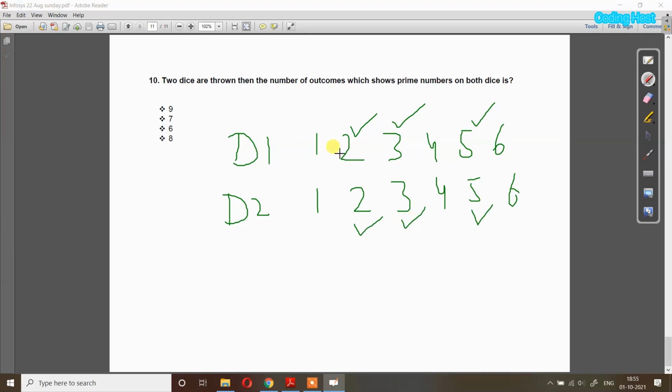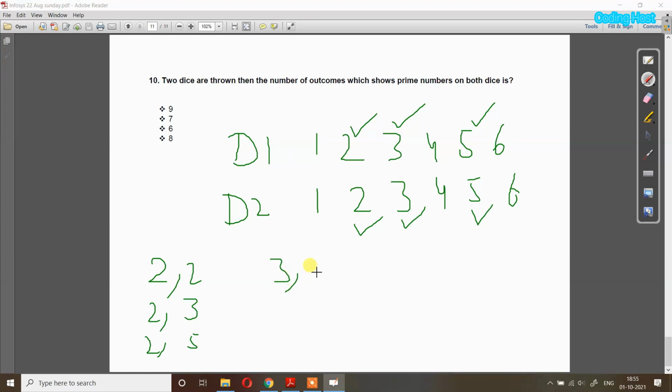Now we will make pairs of numbers which can be prime on both dice. So suppose on the first dice we get 2. So on the second dice we can have 2, or 3, or 5. And suppose on the first dice we have 3.